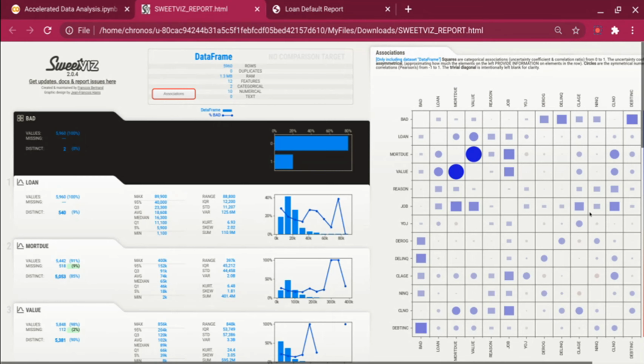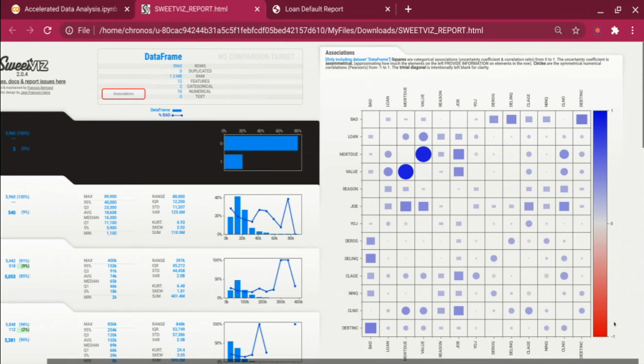The darker blue it is, the more highly correlated. So this shows you a table where you can quickly check how the different variables are correlated. In our case, reason and job are categorical columns, and bad is also a categorical value, but it's the target as well.